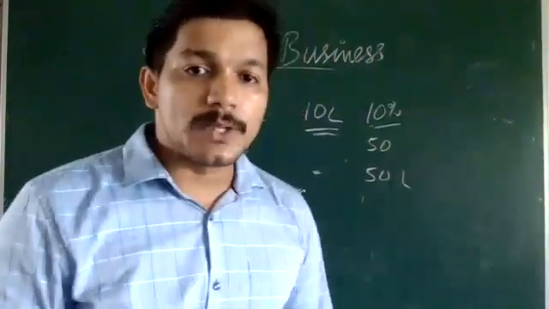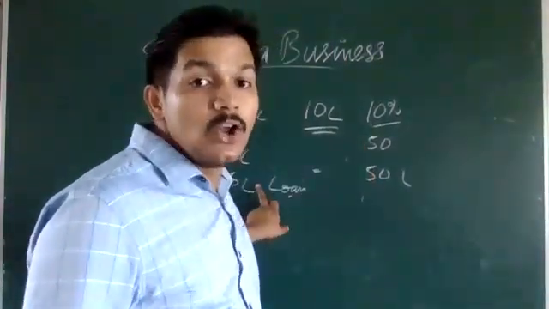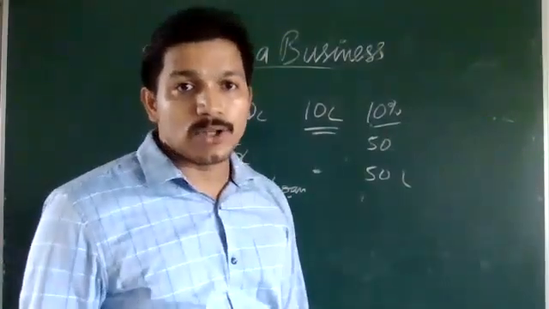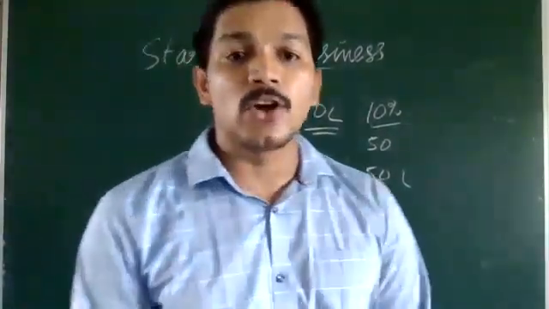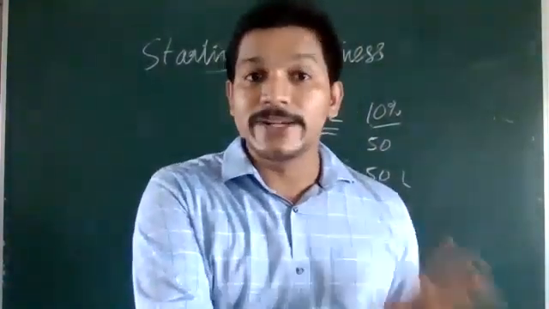Only about 50,000 rupees we need to pay as tax, because the rest is already loan and we have to pay the interest amount. So we need not pay the full amount of tax; some tax will be deducted.